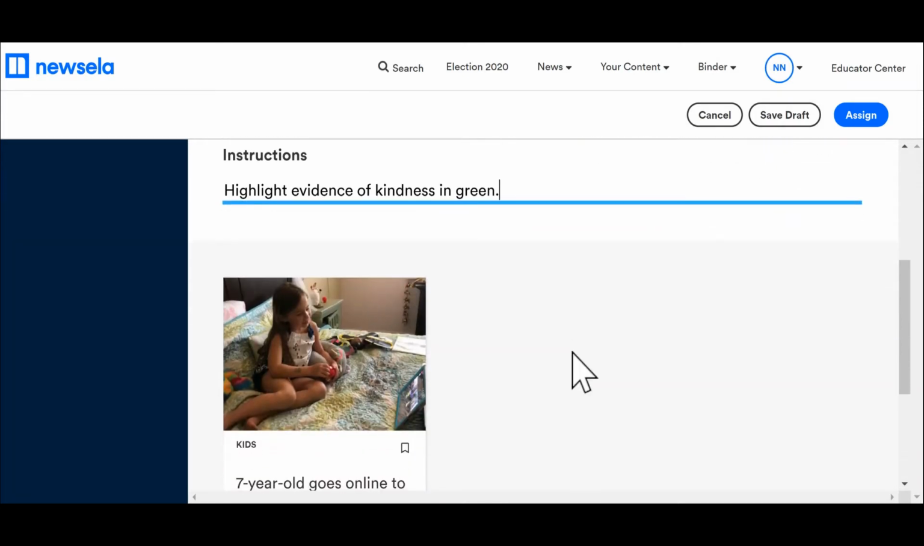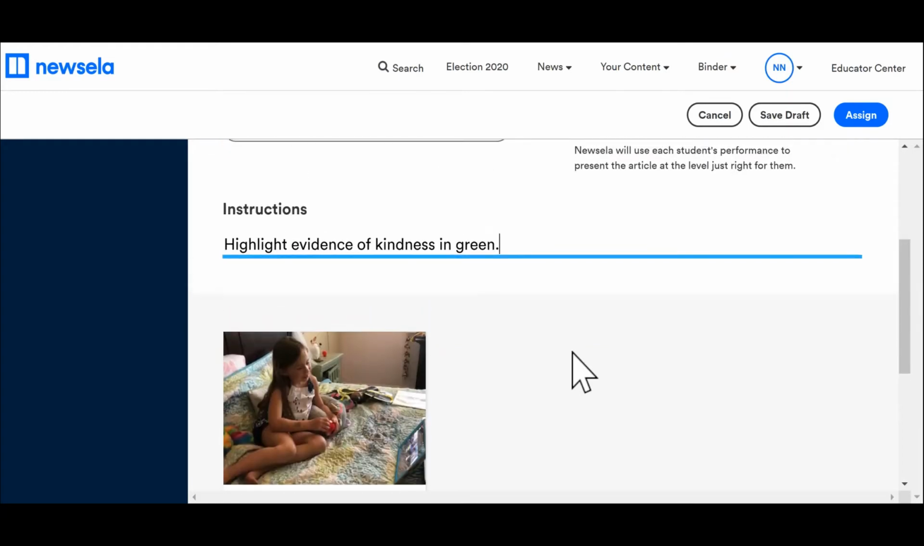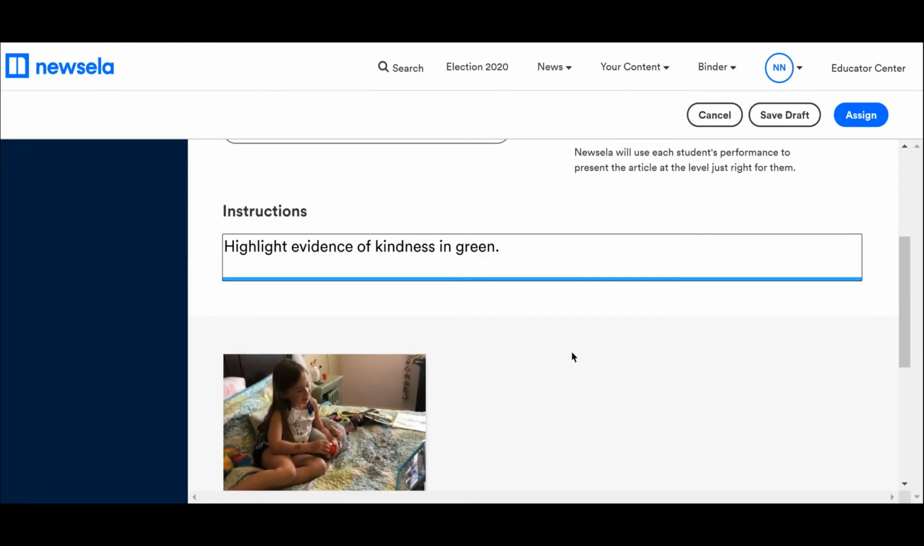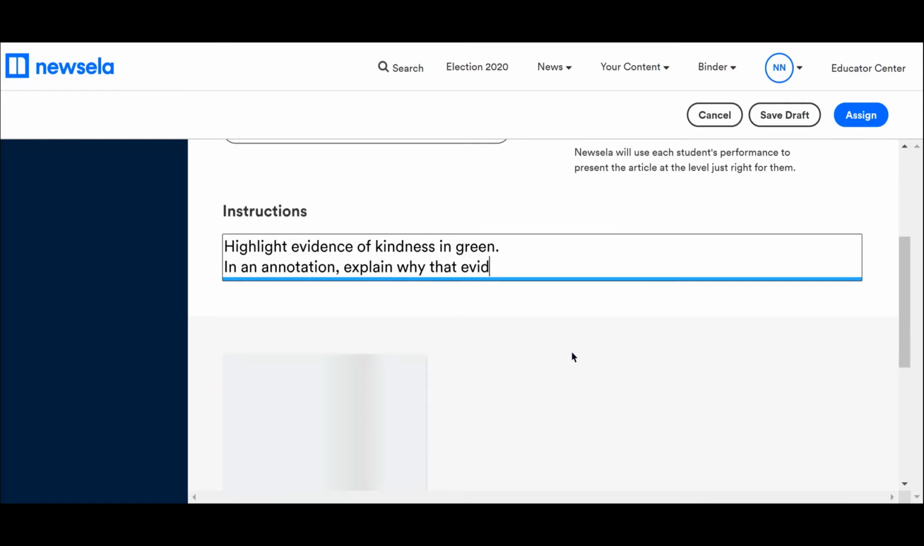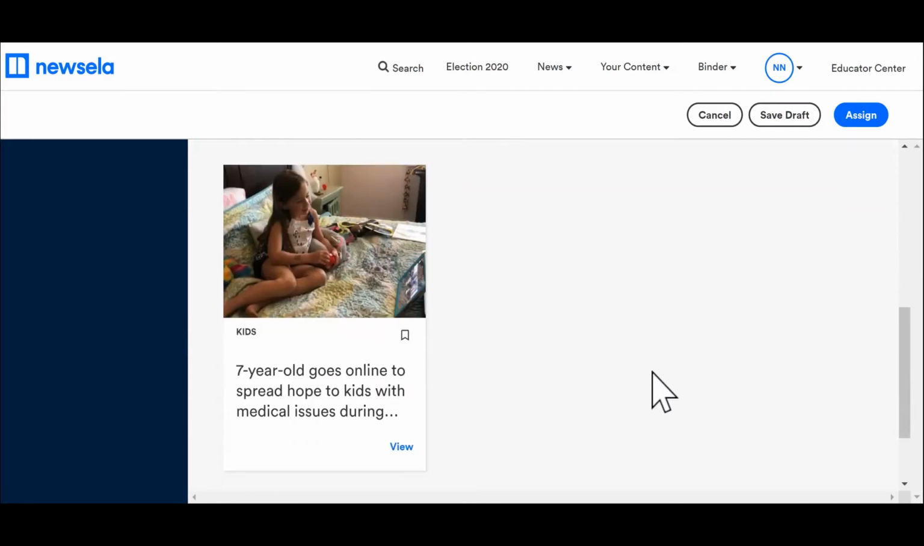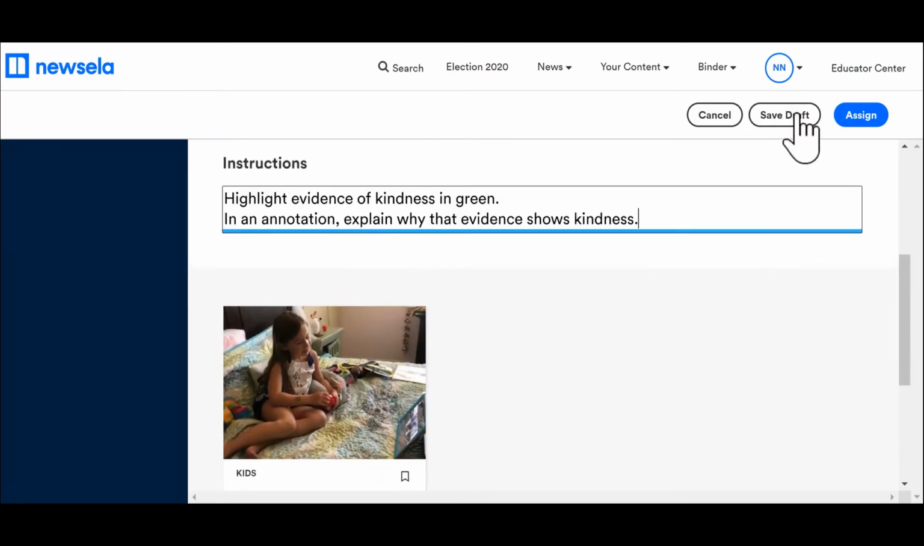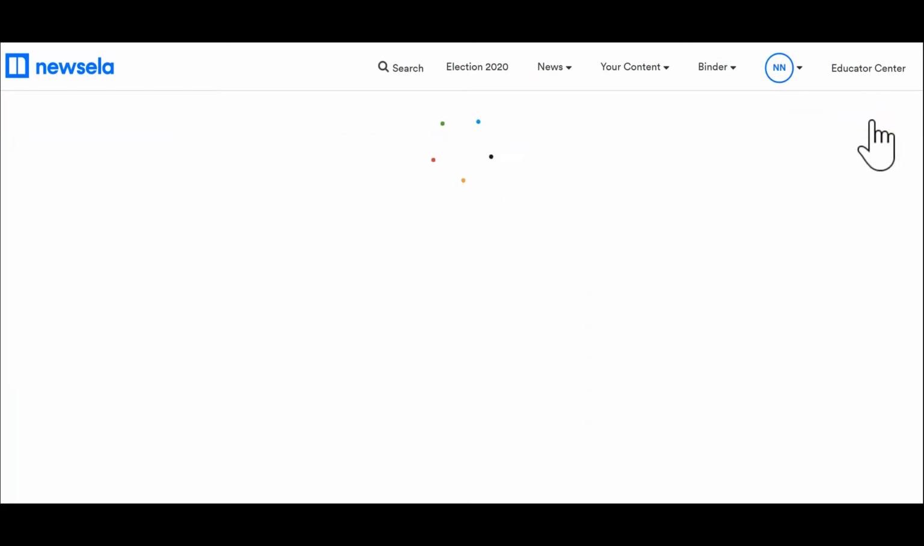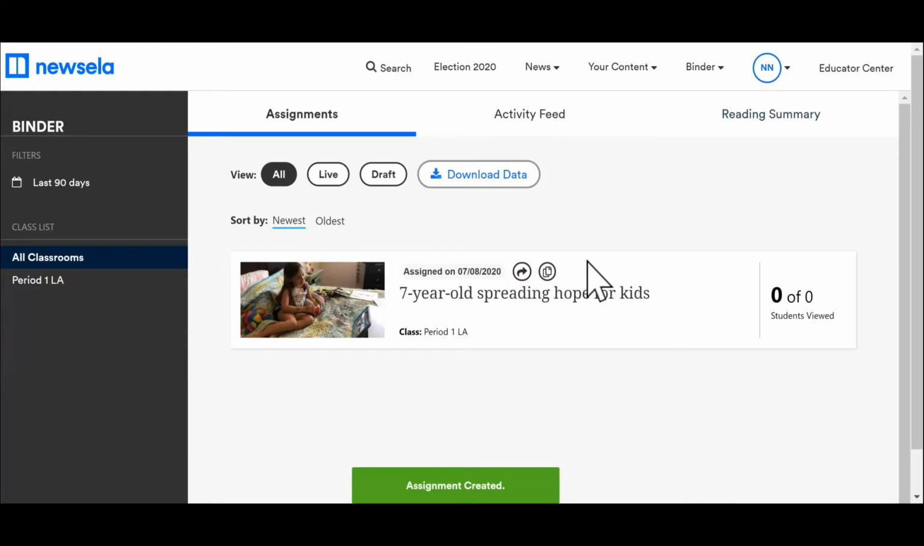Just as an example. Maybe if I want them to put in an annotation, I could say in an annotation, explain why that evidence shows kindness. So they have to explain their thinking a little bit. So I can either save it as a draft and come back to it, or I can just go ahead and assign it to the classes that I selected, and bam, it is right there.